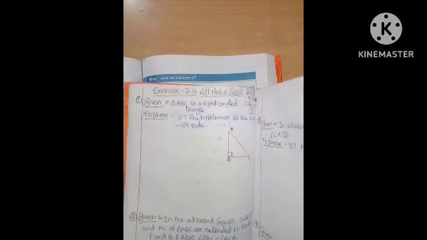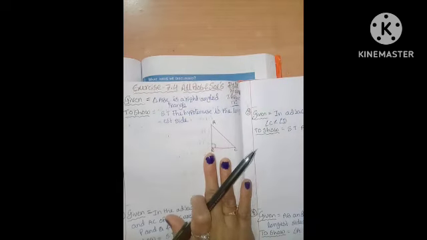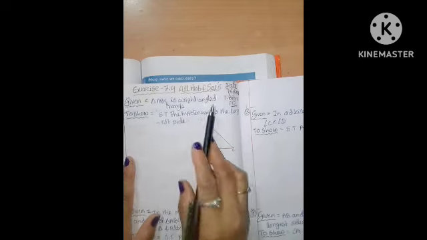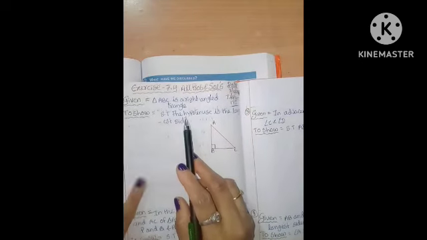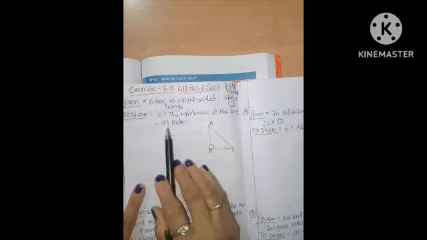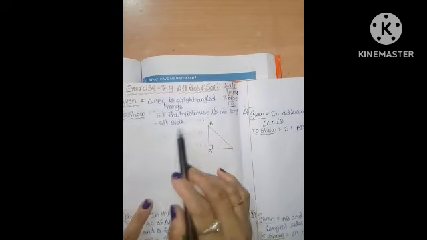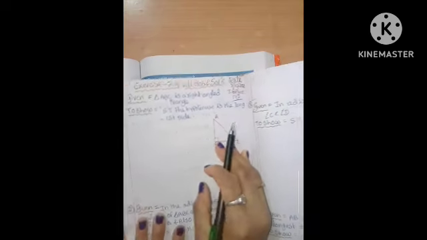First, how to write the given data in our problem. It is given a right angle triangle. Let us take ABC as a right angle triangle. To show that the hypotenuse is the longest side, we need to show that this side is the longest. What's the hypotenuse?